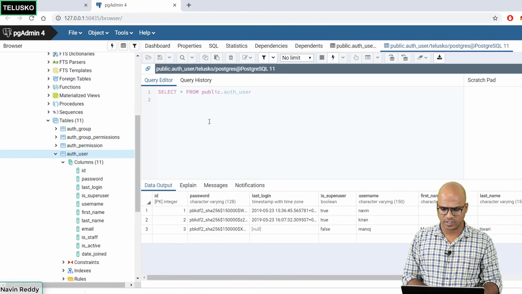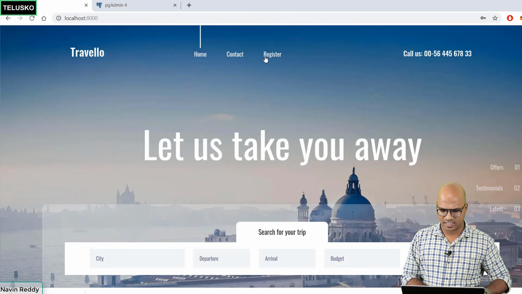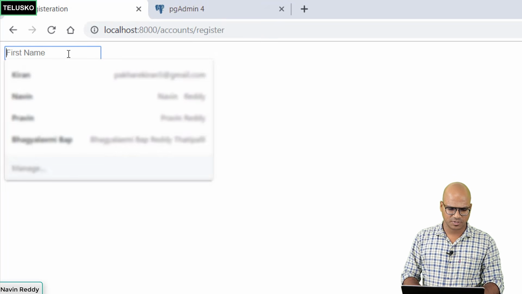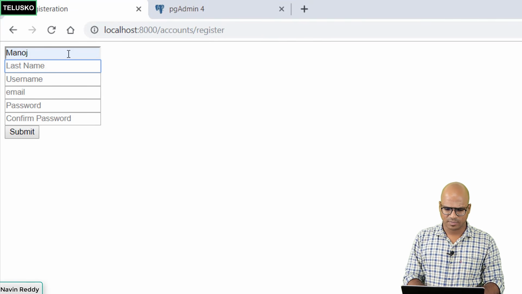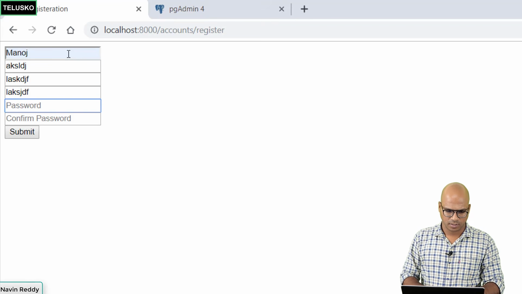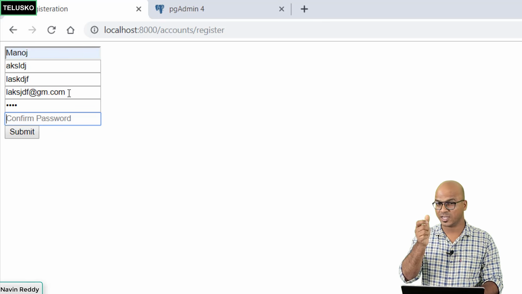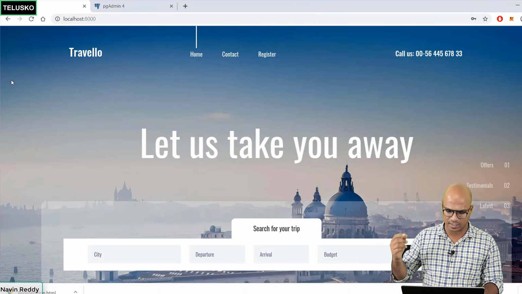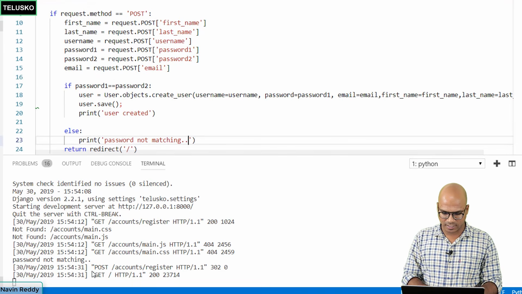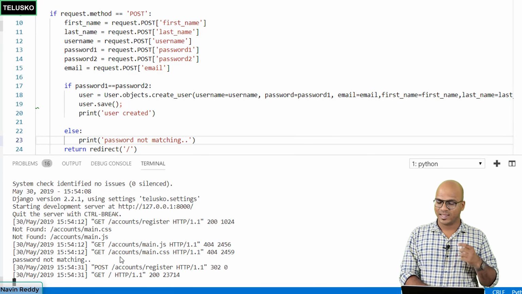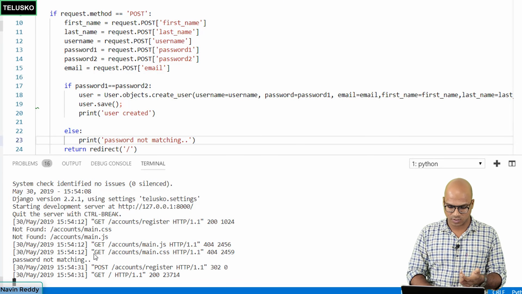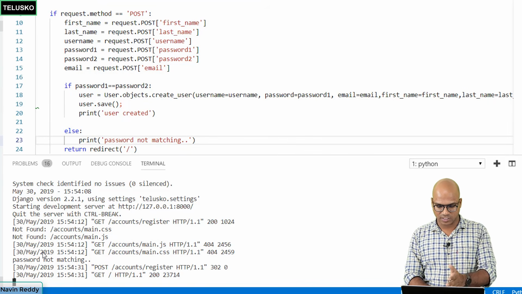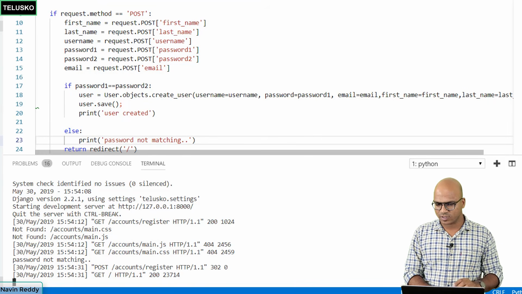So if you go back to the registration form, let's register again, and this time let me enter any random data here, any random username, random email ID. And then the password is 1234 for the first, and for the second password it is 12. Click on submit, and you can see we got the home page again. But let's go back to the console, and the console says password not matching. And this time we have not got the new user. You can see nowhere it says user created, so we have not created the new user. So that was the first check.